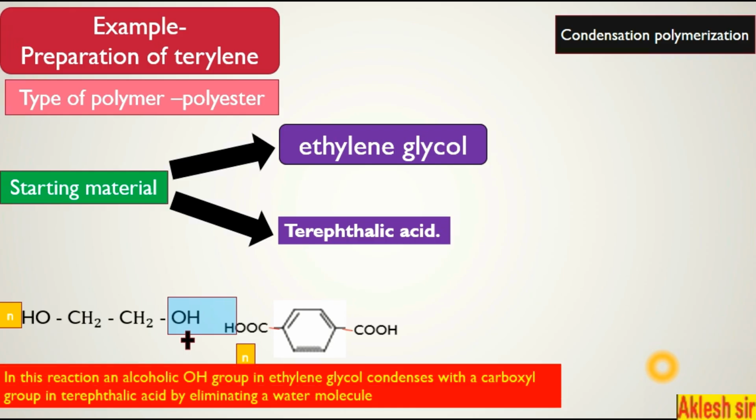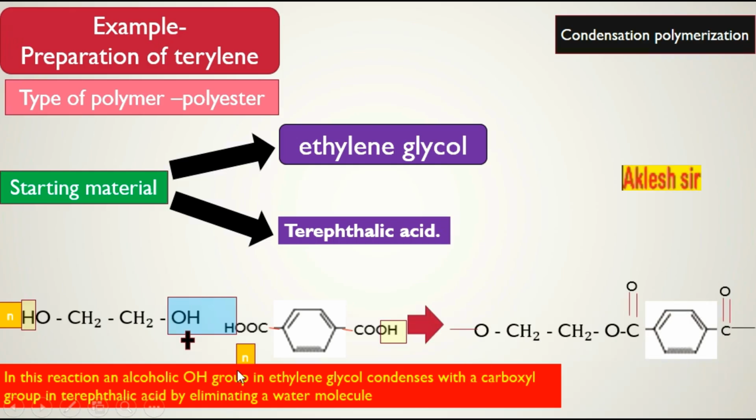In this reaction, the alcoholic OH group of the ethylene glycol molecule condenses with the hydrogen atom of the carboxylic group. So the OH group of ethylene glycol and the H of the carboxylic group combine, and the water molecule is eliminated. The H on the other OH is also removed.